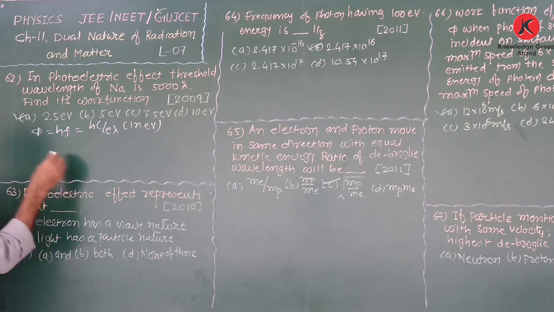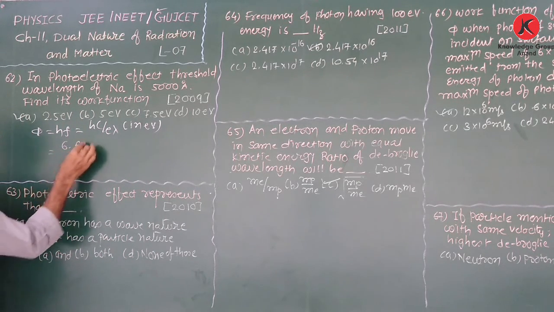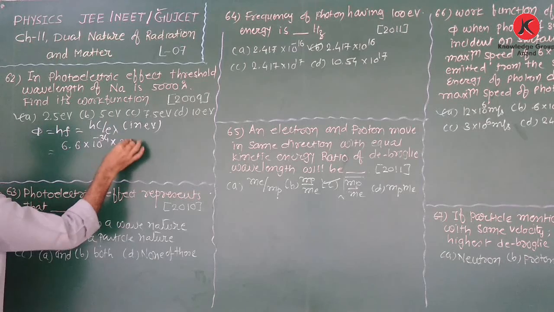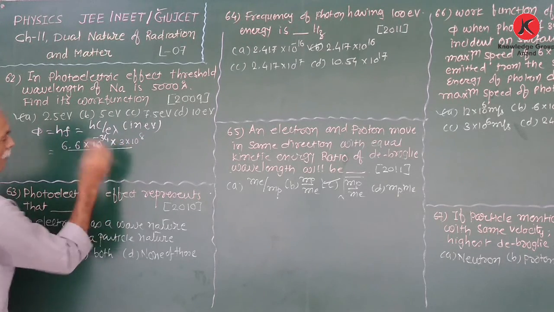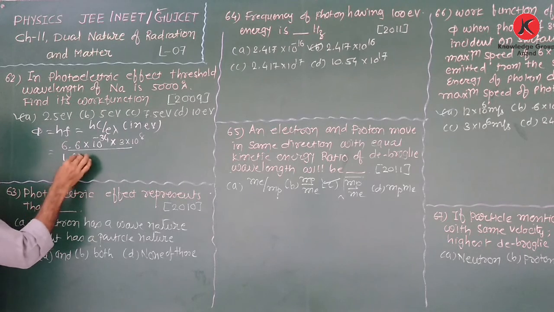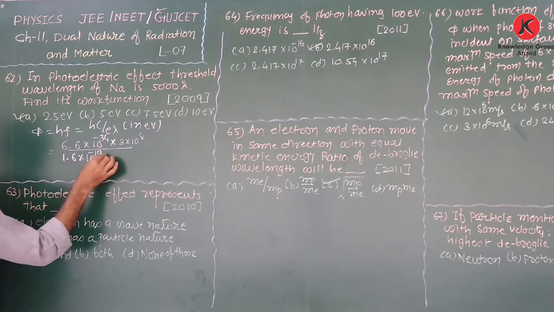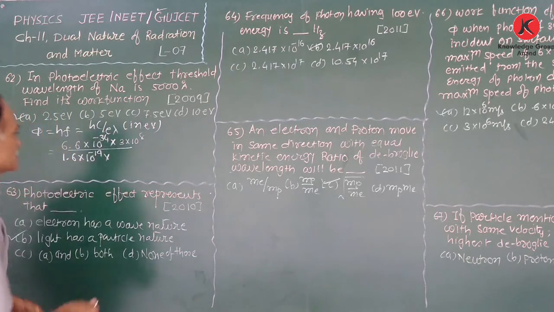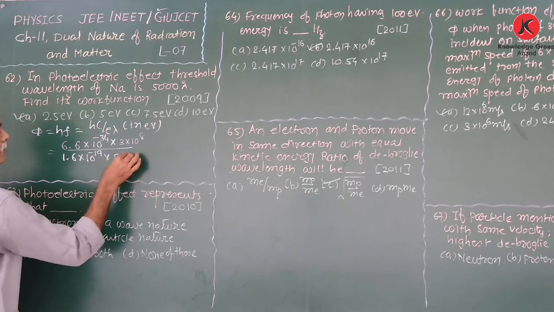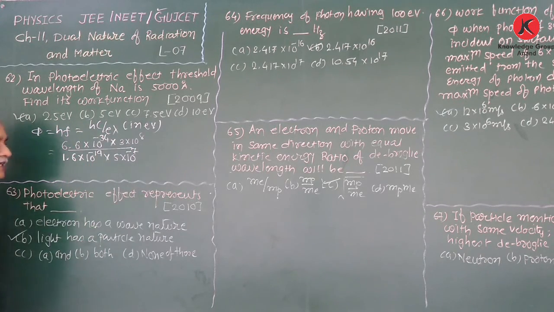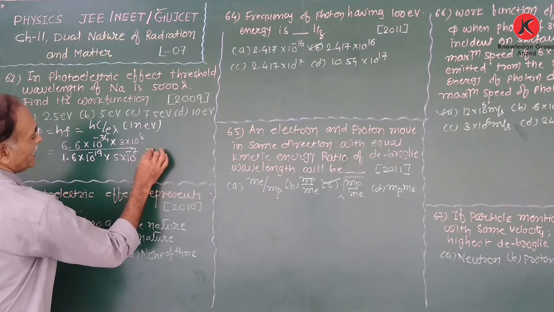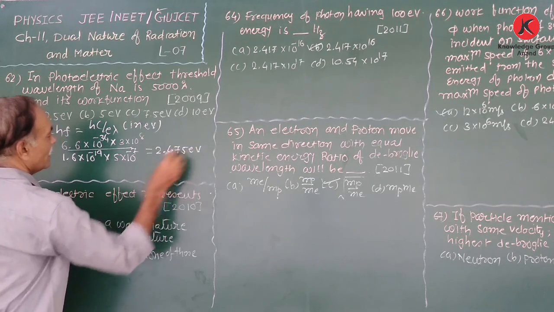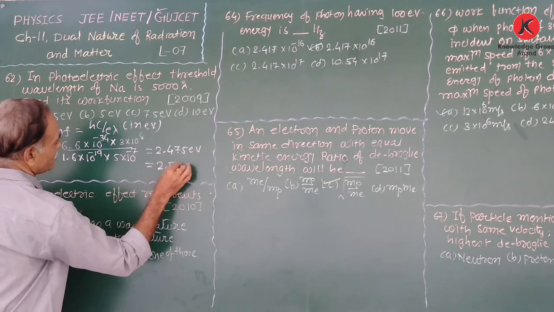Now we substitute the values: h, Planck's constant, 6.6 into 10 raised to minus 34; c, velocity of light, 3 into 10 raised to 8; upon e, charge of an electron, 1.6 into 10 raised to minus 19; and wavelength 5000 angstrom, which is 5 into 10 raised to minus 7 meter. As we simplify this value, we obtain the answer 2.475 electron volt, approximately 2.5 electron volt.